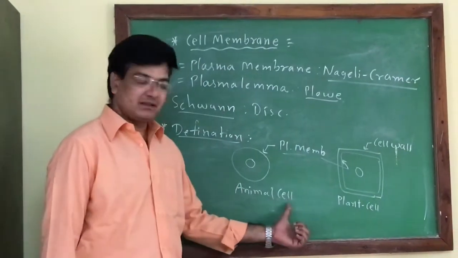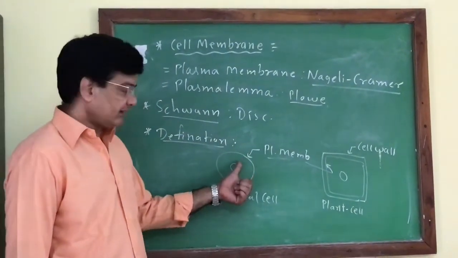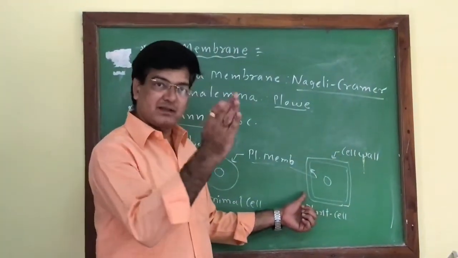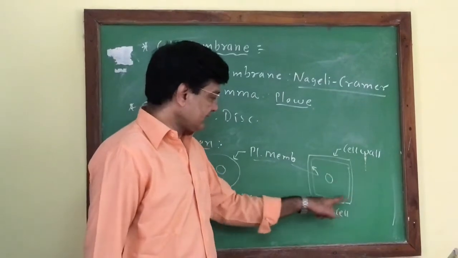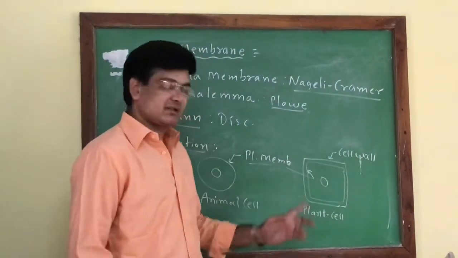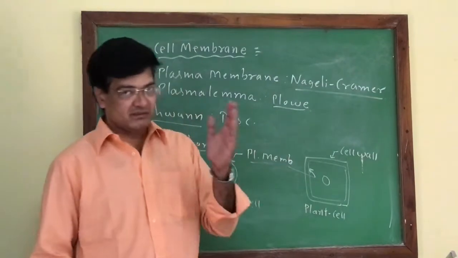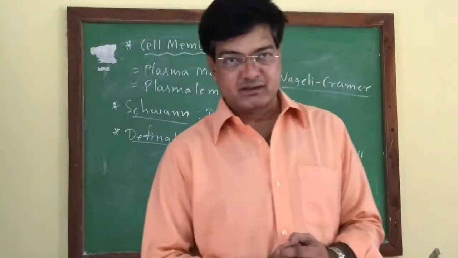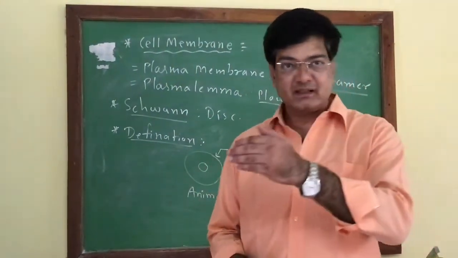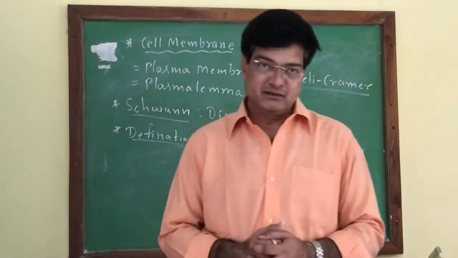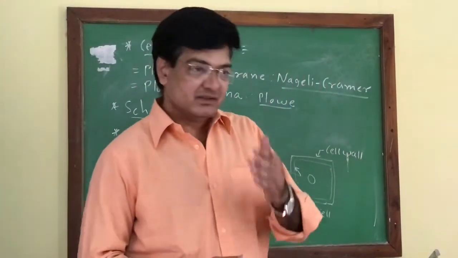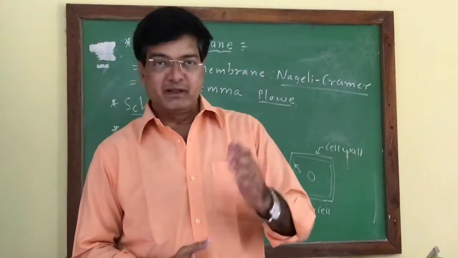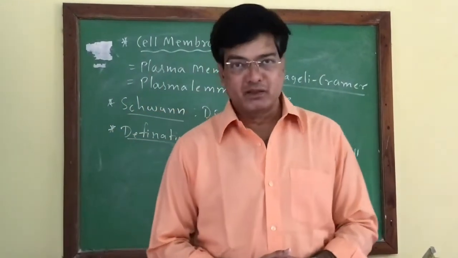In the animal cell, it is the outermost layer, and in the case of a plant cell, it is the layer inside the cell wall. The cell wall is the outermost layer, and the layer inside the cell wall is called the plasma membrane. Plasma membrane is mainly concerned with the regulation of entry and exit of substances. Any substance entering the cell has to pass through the plasma membrane, and in the same way, any substance leaving the cell has to pass through it. So the movement is regulated by the plasma membrane only.